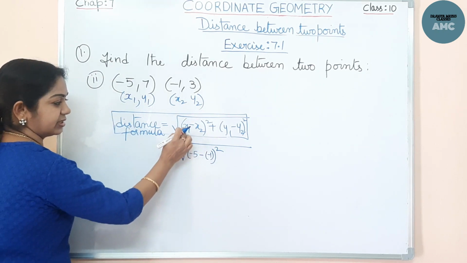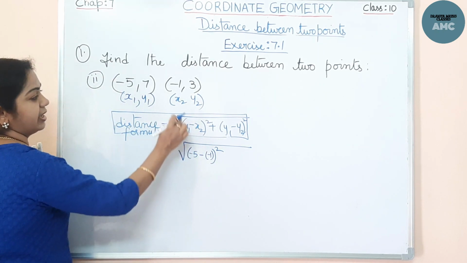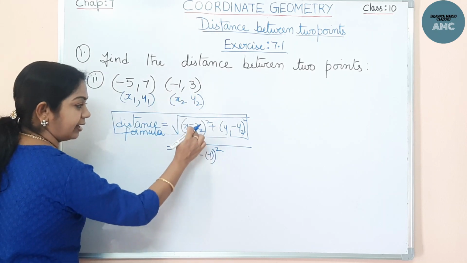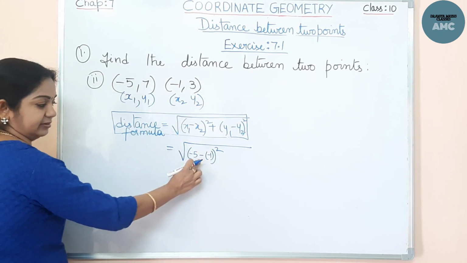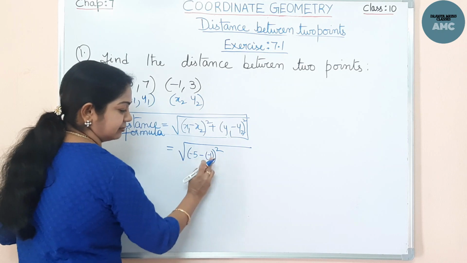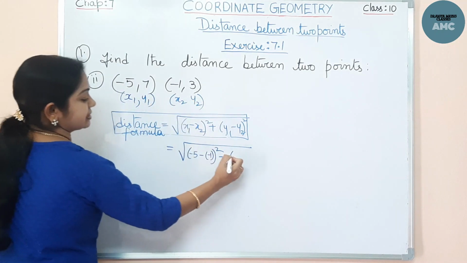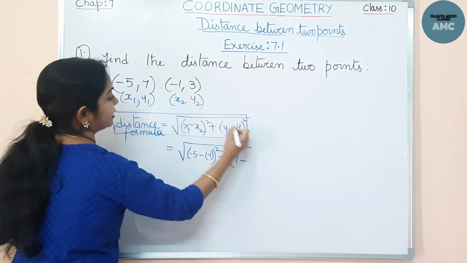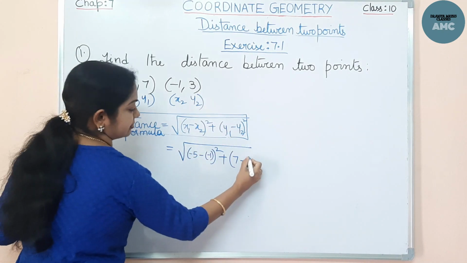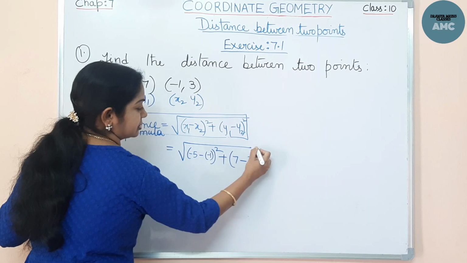So be cautious here. x1 I have written minus 5, x2 is minus 1, and again we have a subtraction sign. So minus 3 subtractions are there, plus y1 is 7 minus y2 is 3. Simply there are no subtractions.